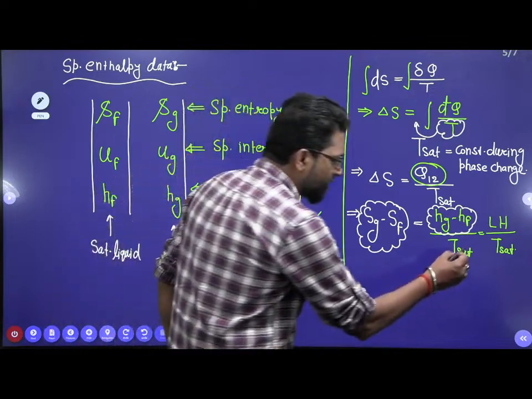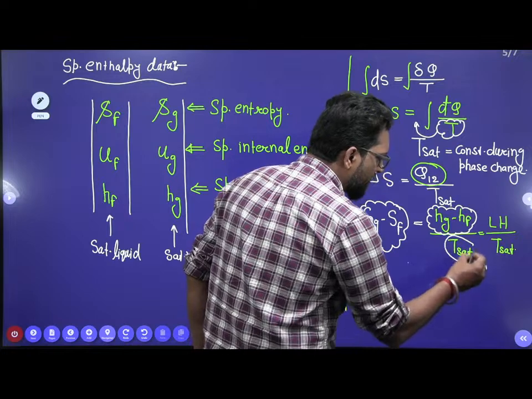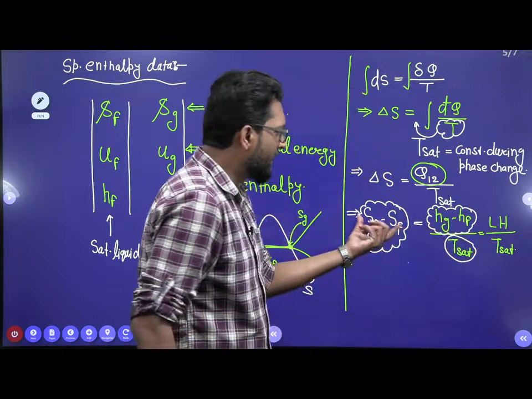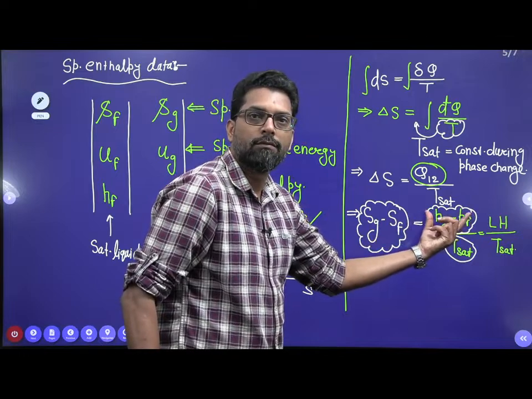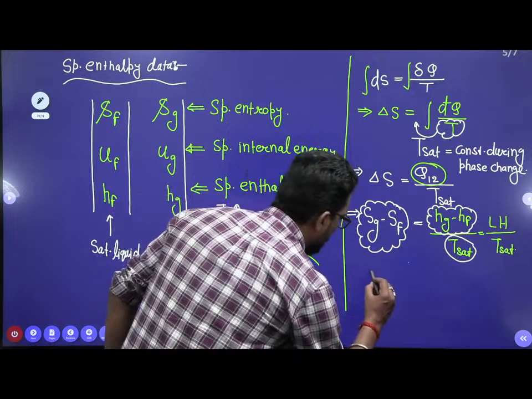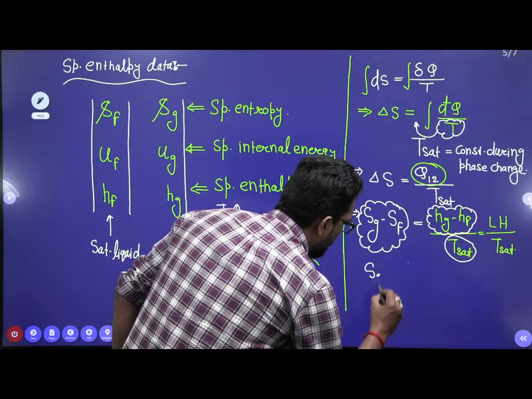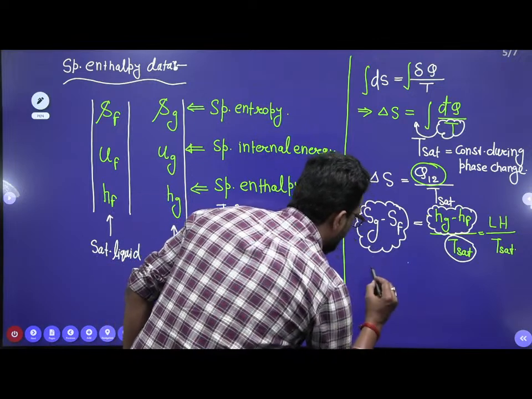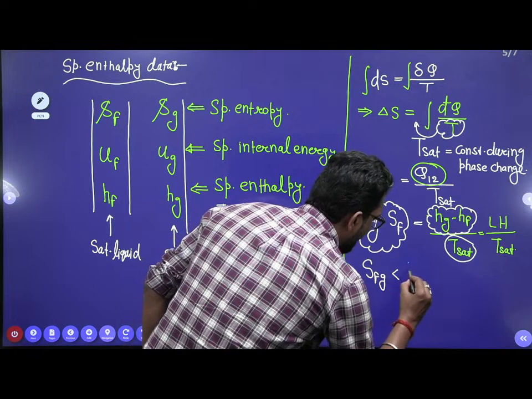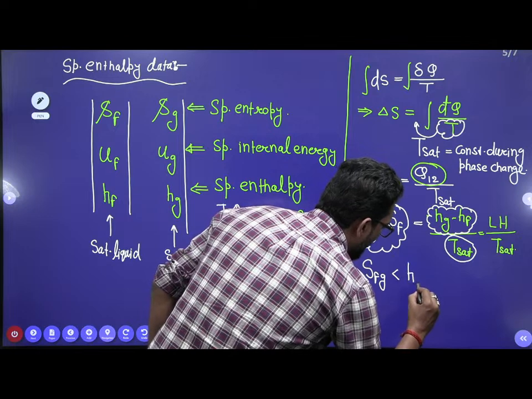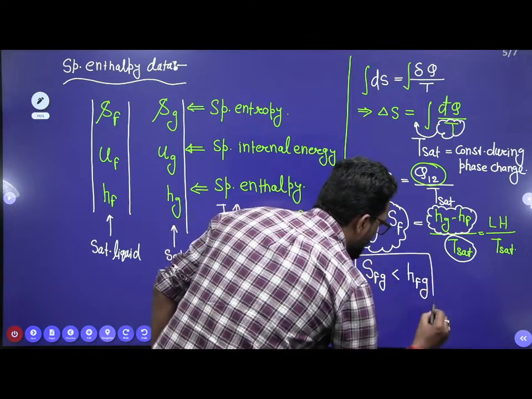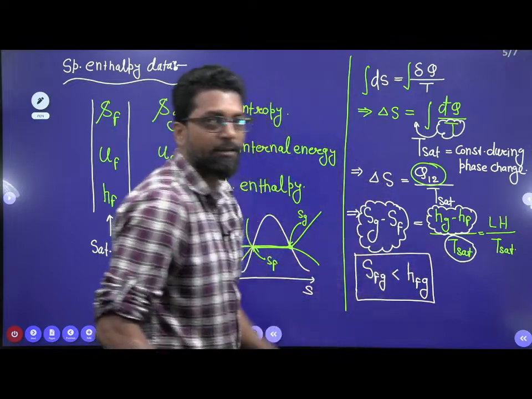So it has some value. If you divide by this temperature, the value Sfg must be less than this value. Why? Because it is divided by some positive quantity. That means Sfg is always less than Hfg. Always less than Hfg. Why? Because it is divided by the temperature.